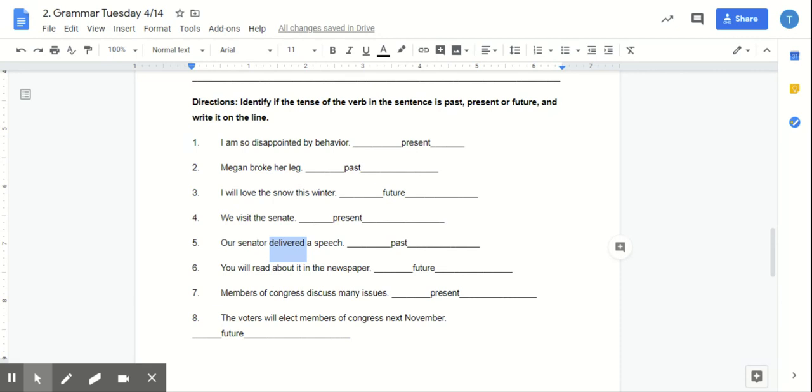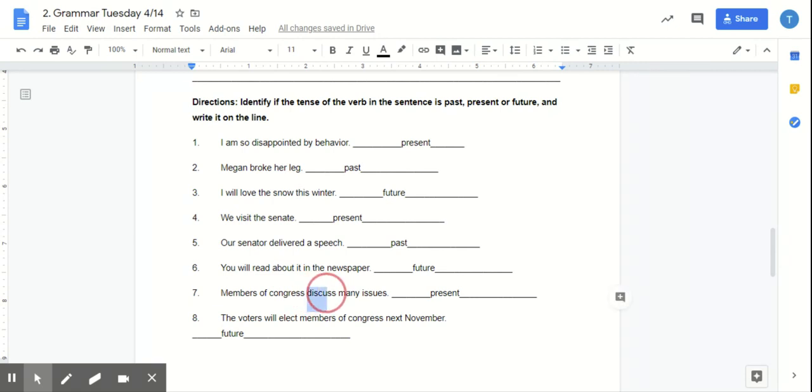Number six, you will read about it in the newspaper. What is the verb or verb phrase? Will read. Exactly. So this is making it future tense. Number seven, members of Congress discuss many issues. What is the verb? Exactly. Discuss.